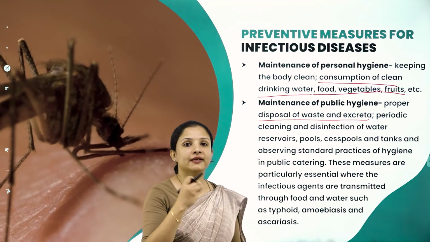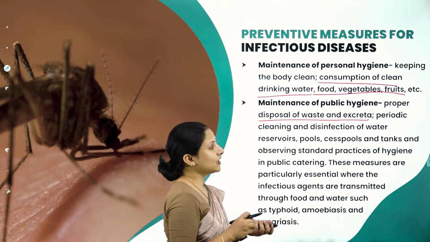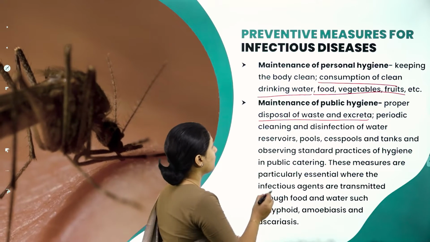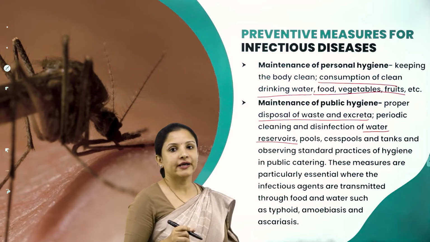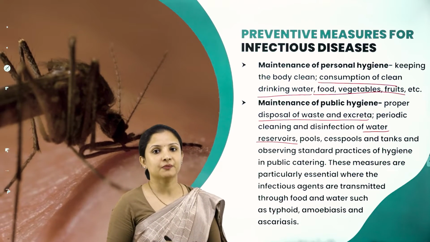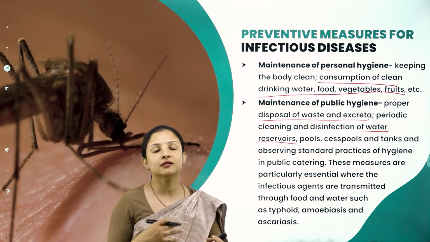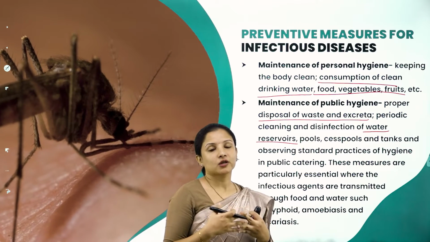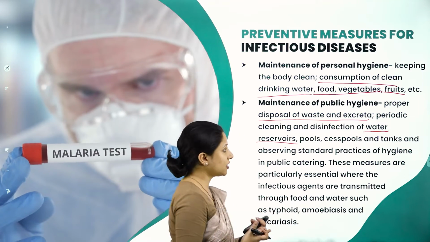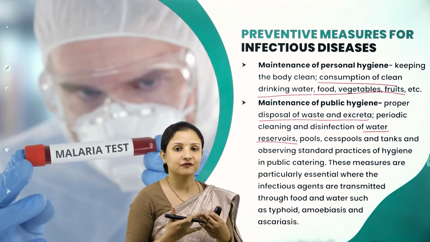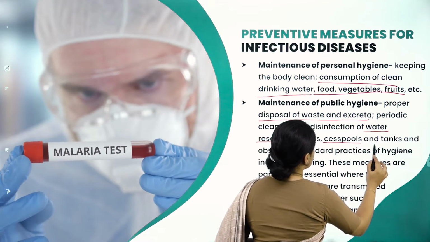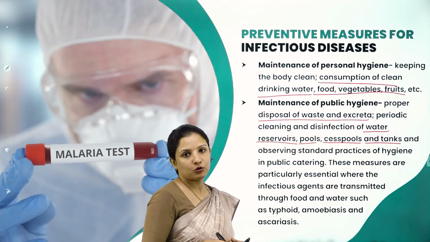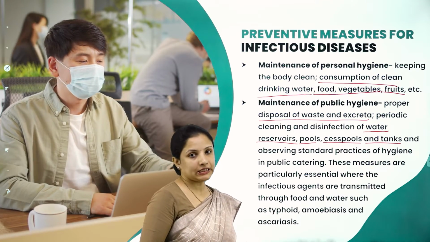It should be properly disposed, and periodic cleaning and disinfection of the water reservoirs need to be done. For cities where huge water tanks are kept, every once in a while cleaning using water cleaning chemicals needs to be done in order to maintain the cleanliness of the tank and the water. And pools, cesspools and tanks should follow proper standard cleaning practices.